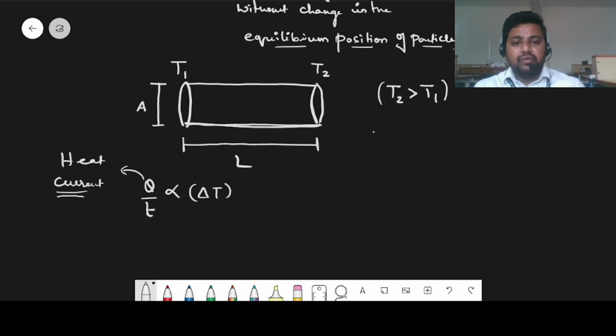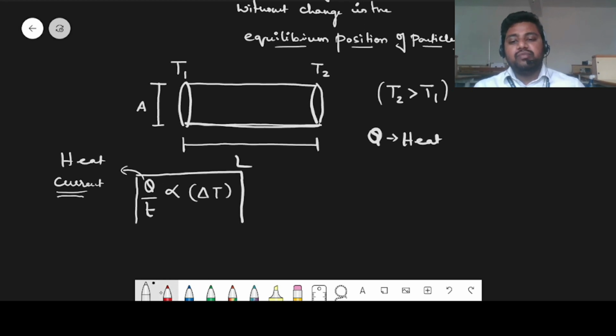We denote heat with the letter Q. Heat divided by time is the heat current. In a steady state, the heat current passing at every point is always the same.